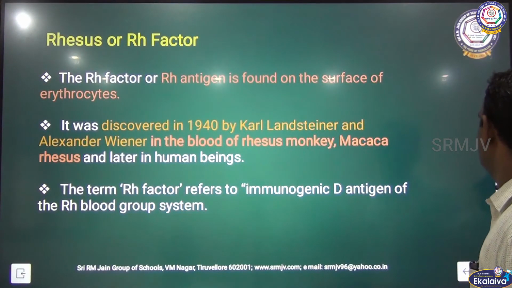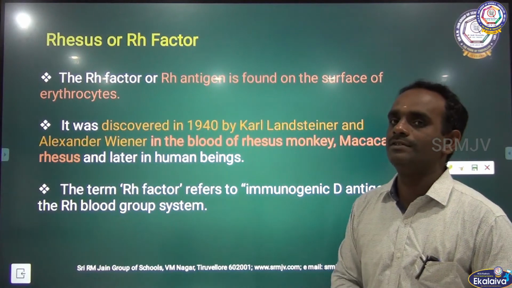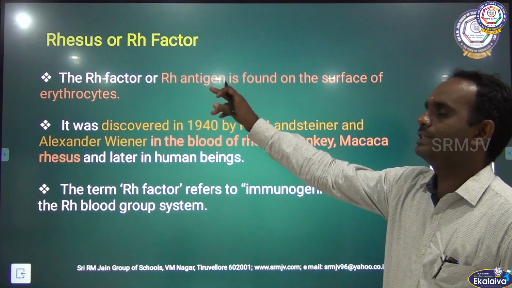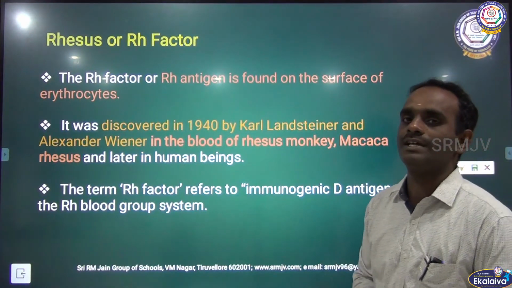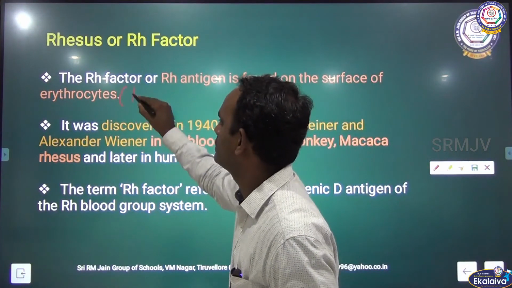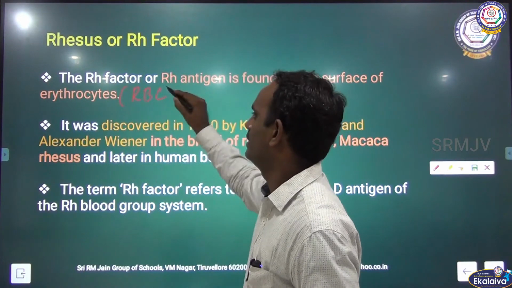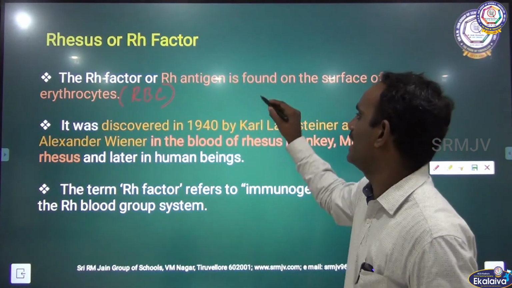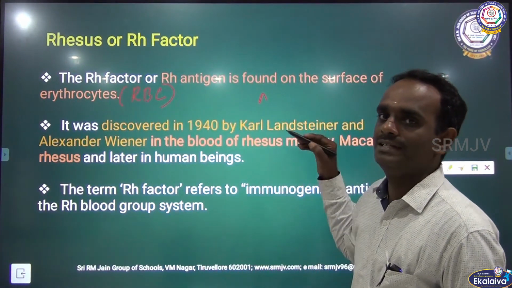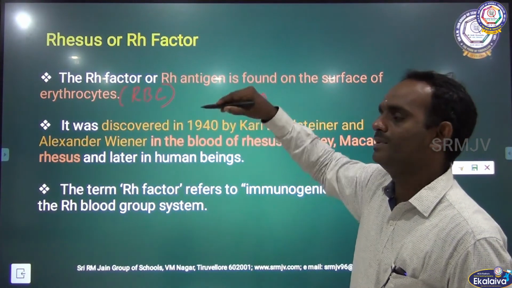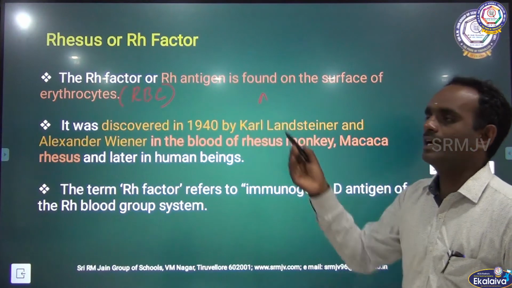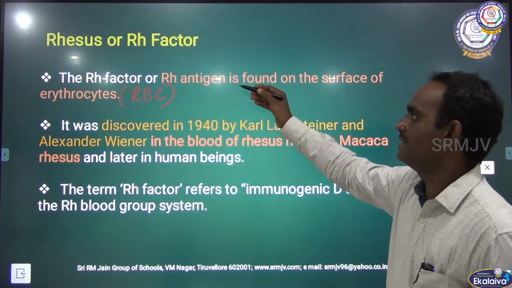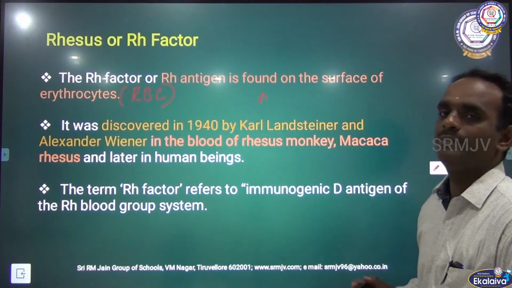The next one is the RH factor, rhesus or RH factor. The RH factor or RH antigen is found on the surface of erythrocytes. Erythrocytes are nothing but RBC. Initially we saw antigen A present on the RBC membrane, like that. Here the RH factor is found on the surface of the RBC.